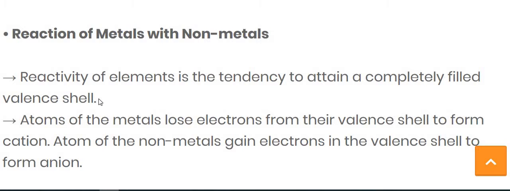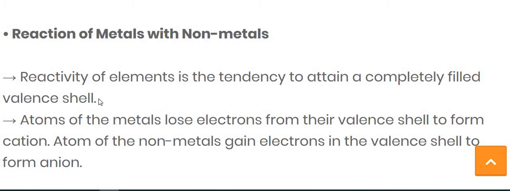The outermost orbit of a particular element is what we consider the valence shell. This valence shell always has a tendency to attain a completely filled state. Due to that, the atoms of metals lose electrons from their valence shell to form a cation.